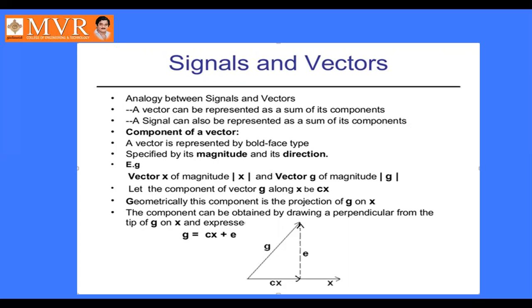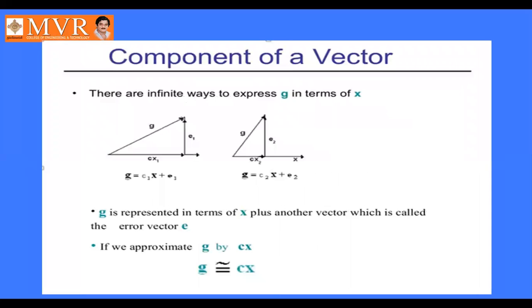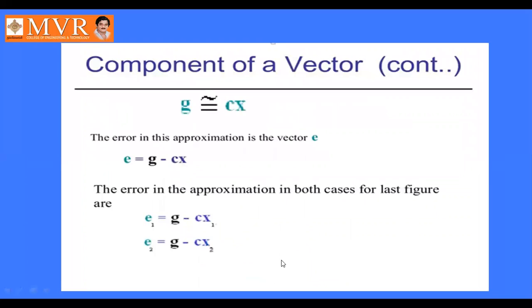In the case of vectors, if we take the component of one vector along with another vector, that is represented as g equal to c into x plus e. Here e is the error vector and g is approximated as c into x, and e can be calculated as g minus cx.